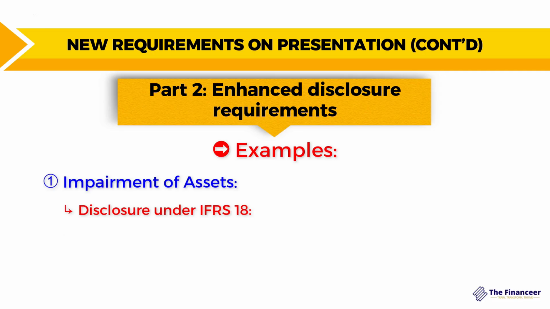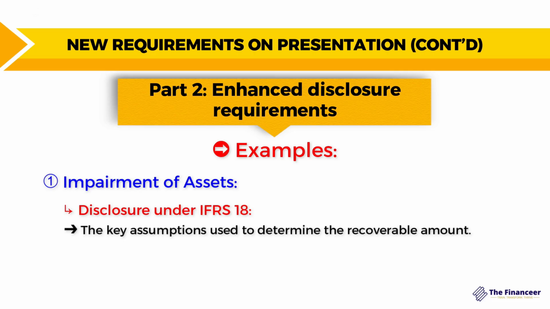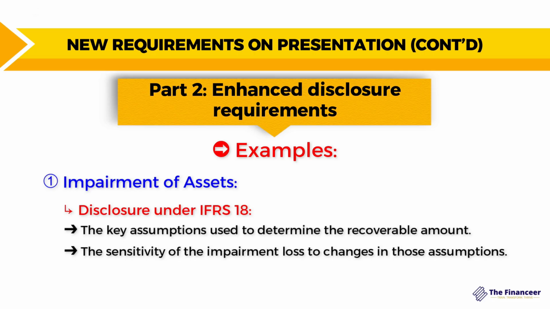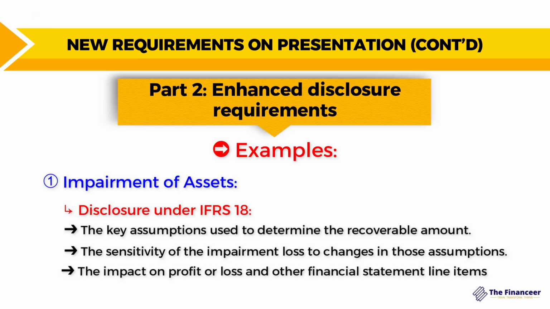So the disclosure here under IFRS 18 regarding the impairment of the assets will include the following: the key assumptions used to determine the recoverable amount, the sensitivity of the impairment loss to changes in those assumptions. So, for example, you might say, how much would the impairment loss change if the discount rate used in the valuation increased by 1%? And also the impact on the profit or loss and other financial statement line items if a different judgment had been made. So this is one example of how critical accounting judgment under IFRS 18 is made.